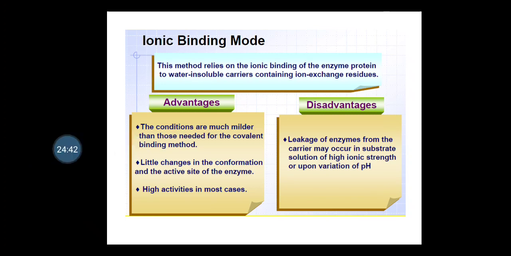related with the ionic bonding mode are, first, the conditions are much milder than those needed for the covalent binding method. Second, little change in the conformation and the active site of the enzyme. And third, high activities in most cases. These are the three major advantages or benefits one can look forward to for immobilization through the ionic bonding mode.